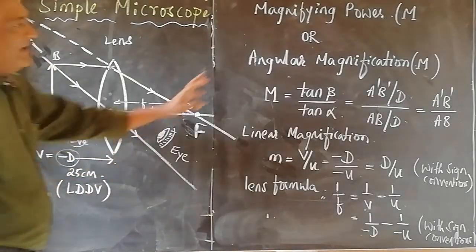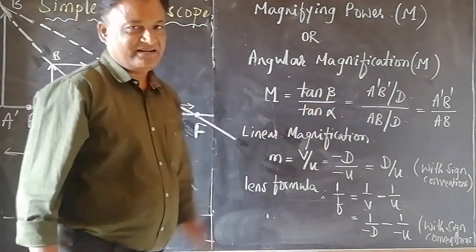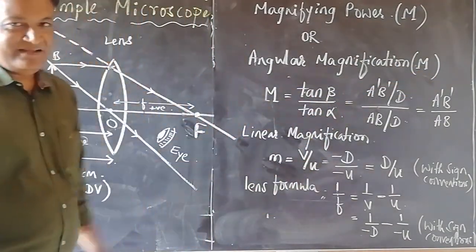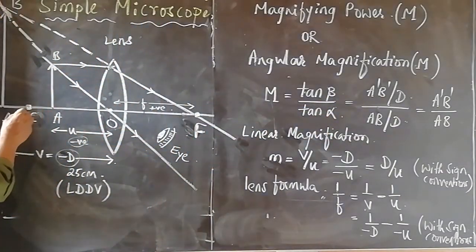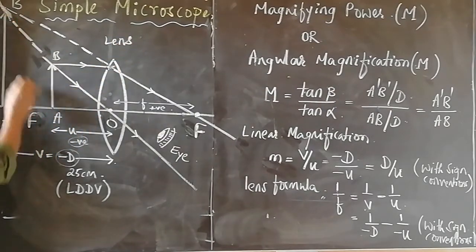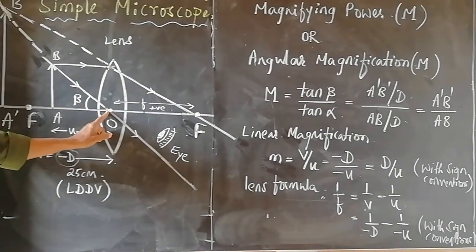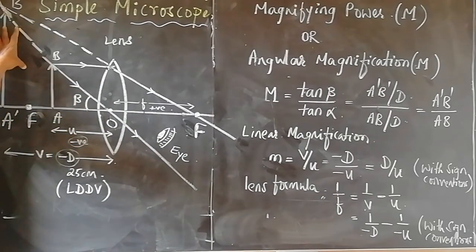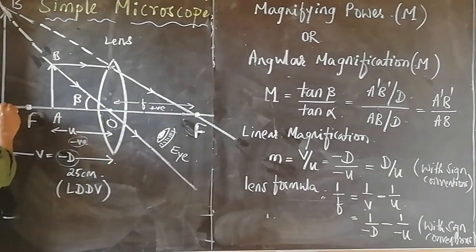Thereby, we define the magnifying power of a simple microscope, also called angular magnification, denoted by capital M. So capital M is tan beta by tan alpha. We need to mark beta and alpha in the ray diagram. Beta is the angle made by the image at the lens or the eye, the image being at the least distance of distinct vision.